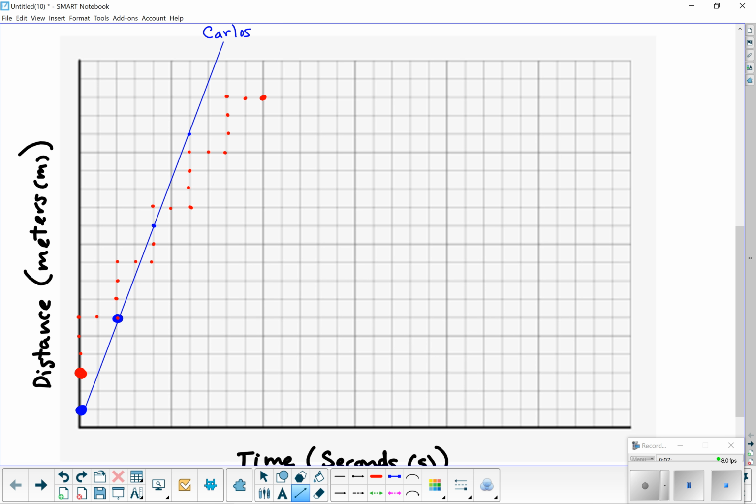My line's going to start there. It's going to go through all of these, and especially it's going to end up at the last point. You can see that if I do that, I actually get most of these points as well. This one's maybe a little off. There it is. Much better. Okay. And again, I can erase all these just to clean up my board a little bit.